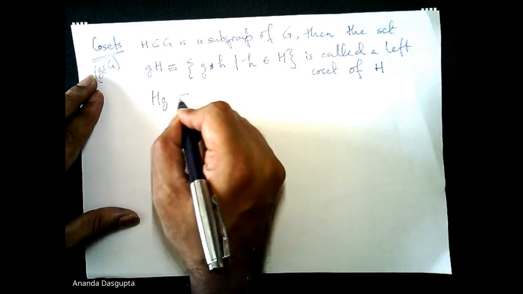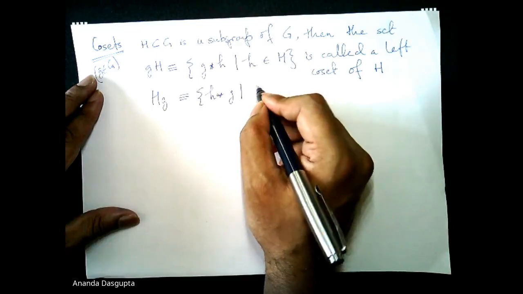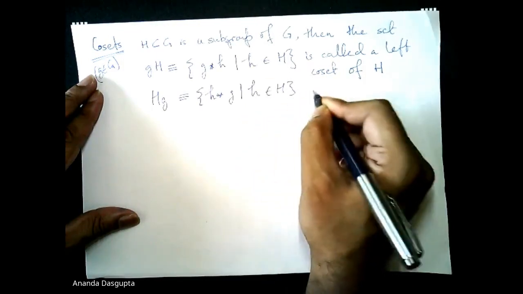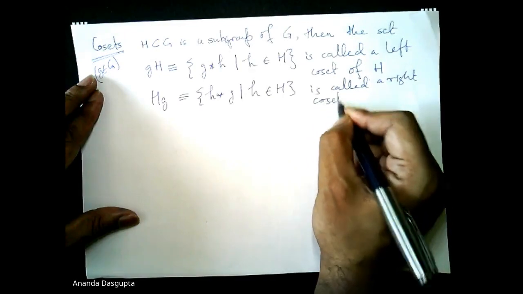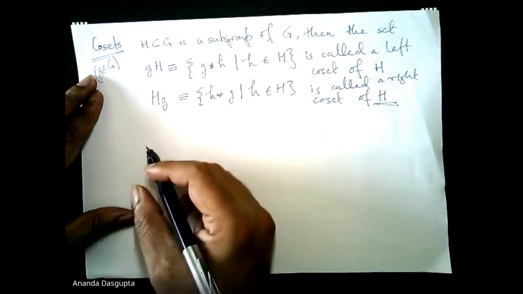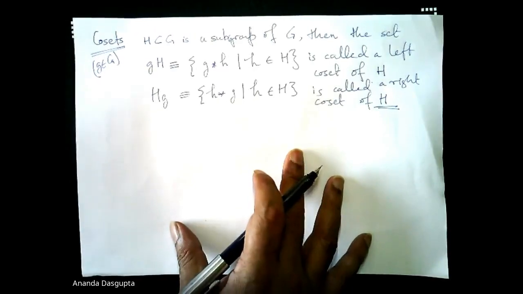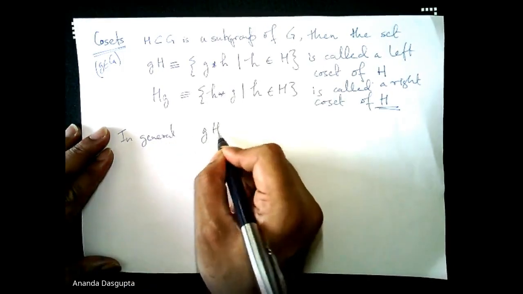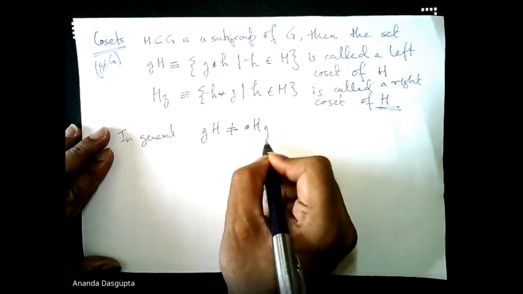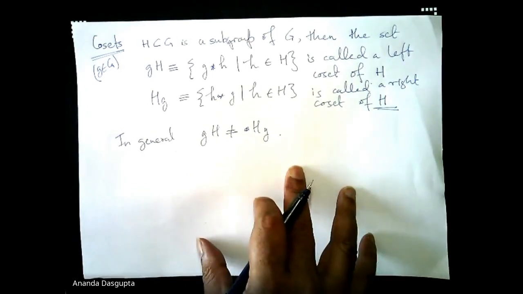Of course, aH, which is h star g, h belonging to H, and since in general group multiplication is not commutative, it's easy to understand that in general these two sets, gH and Hg, may very well not be equal to each other.